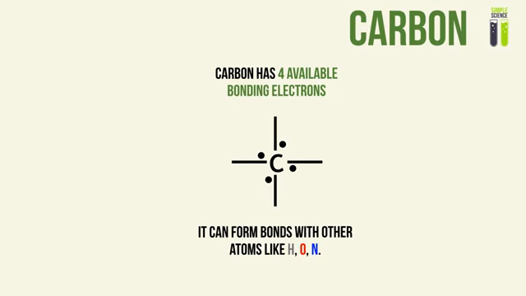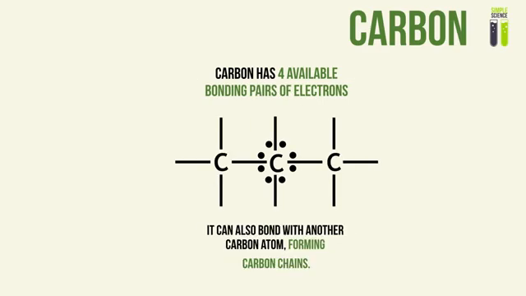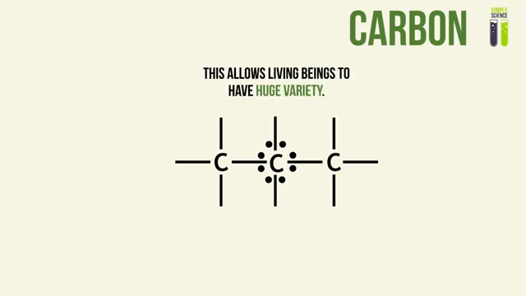Carbon can form bonds with other atoms such as hydrogen, oxygen, and nitrogen. These 3 elements are very common to form bonds with carbon. But additionally, carbon can also form bonds with other carbon atoms to form very long chains or branched chains of carbon atoms. Okay, so the fact that carbon is able to bond with different atoms as well as carbon itself allows living beings to have such huge variety.